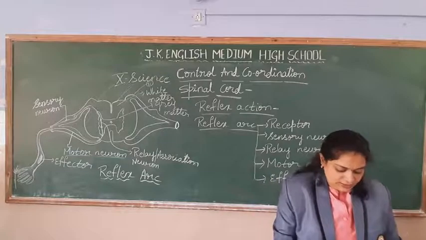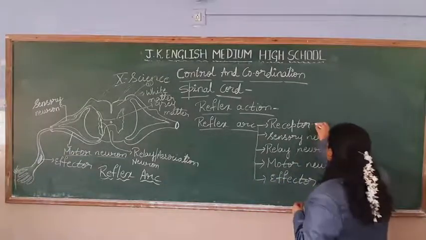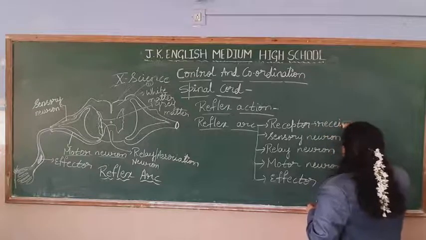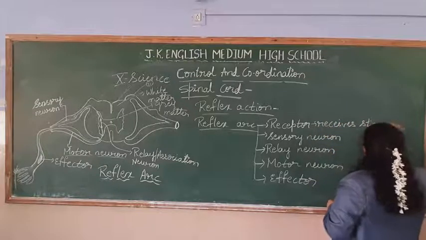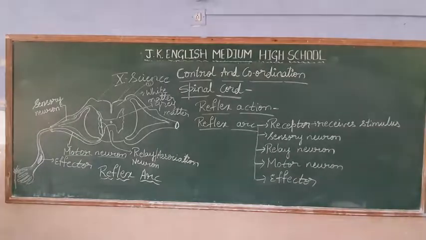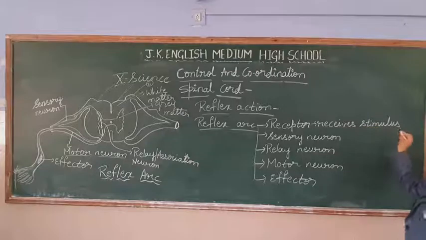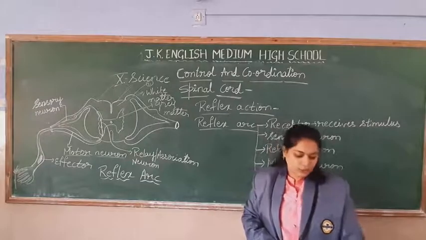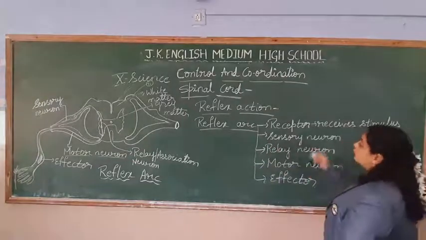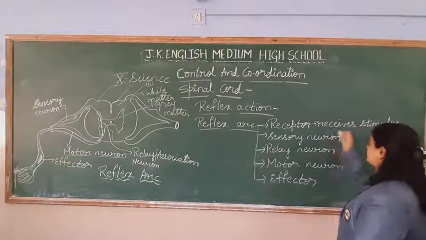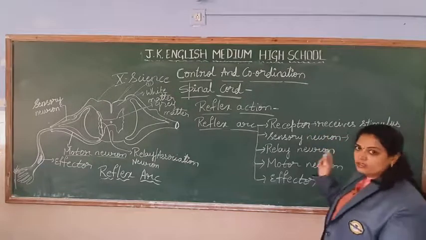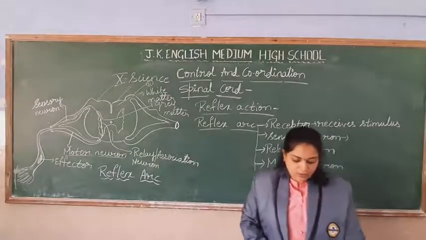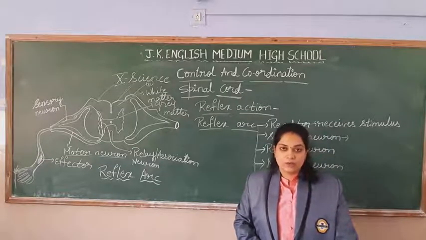Once again, let me tell you, students, take down. Receptors means which will receive stimulus. Are you able to see the board till the end? Okay, fine. So receptors means which receives the stimulus. So those are called receptors. Sensory neuron means they are connected from receptors to spinal cord, which will take this signal.